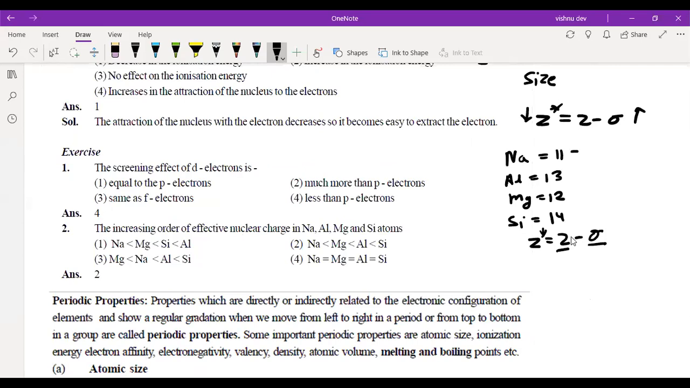When you talk about magnesium, Z is increasing by 1 and sigma is increasing by 0.35. So obviously Z effective will increase by 0.65. In the same way, from magnesium to aluminium, sigma will increase by 0.35 and Z will again increase by 1. So Z star will again increase by 0.65. Anyone have any issue in that? Understood why the order is this?